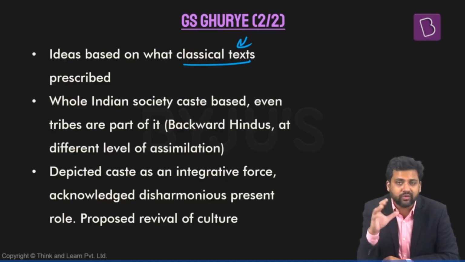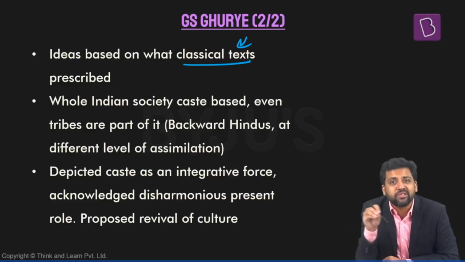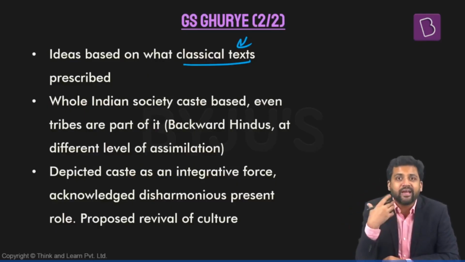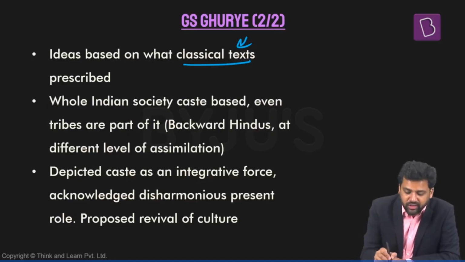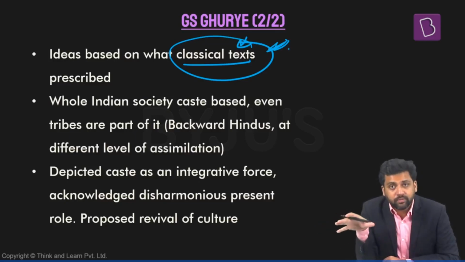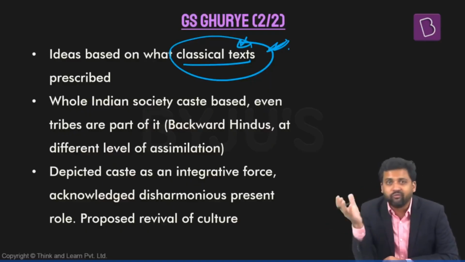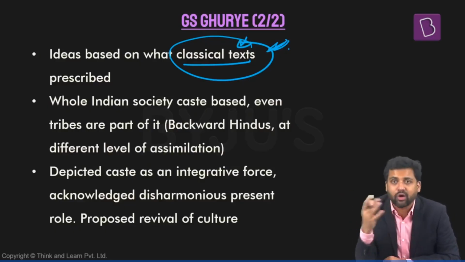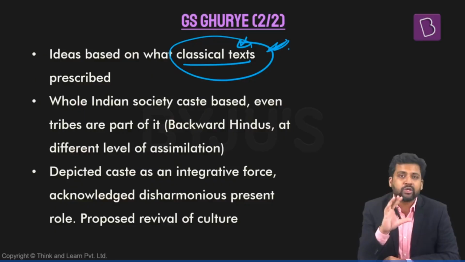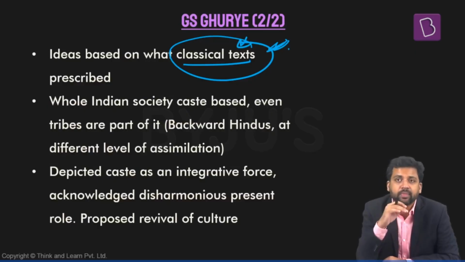These are the different rules, regulations governing the caste system. This is how caste hierarchy is maintained. This is how people are interacting. This is how caste is impacting people's interaction. So his entire study or his entire views are based on his study of classical texts, which implies that he did not go to the field. He's not going to different communities. He's not going to local communities. He's not going to villages and studying how people are interacting with one another, how caste is operating here. He's not doing that. He is looking at some of the classical texts, going through it, and from that, he is interpreting all these things.